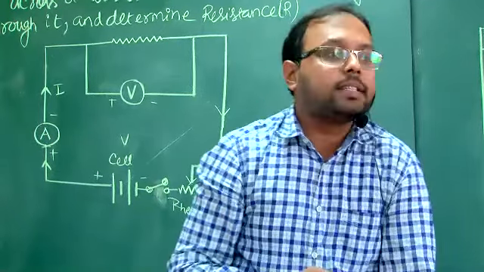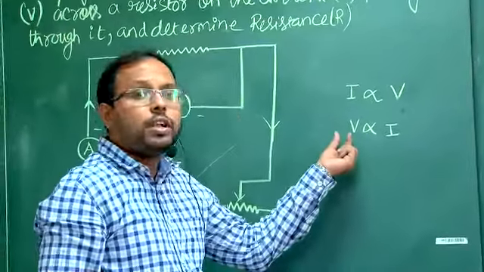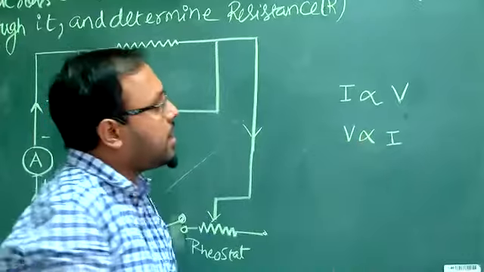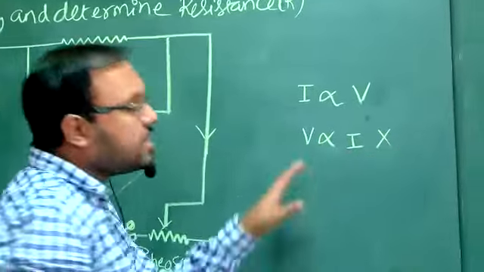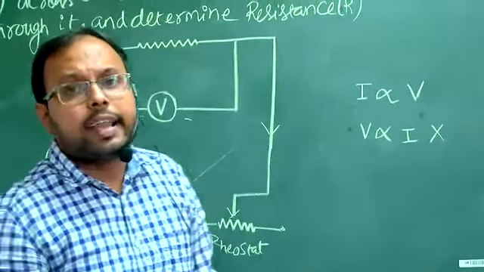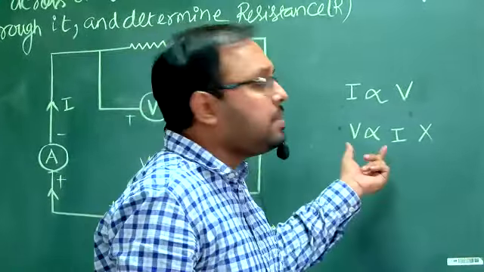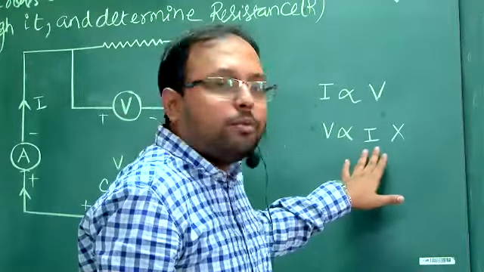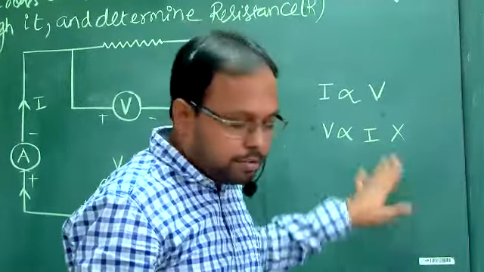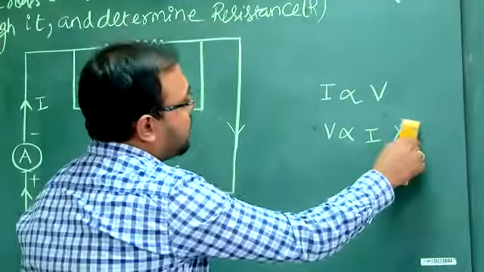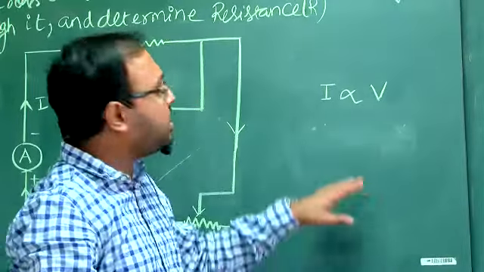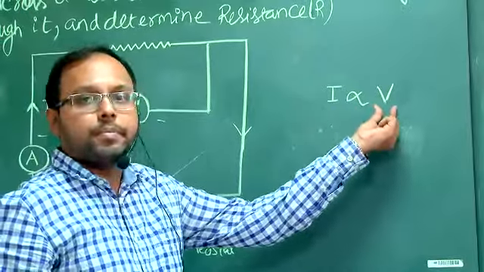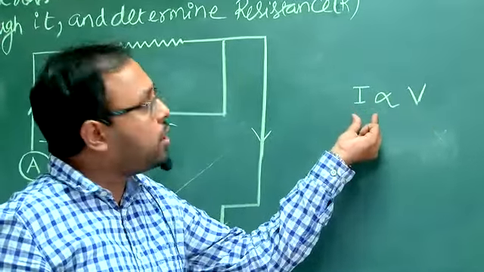No. So remember this thing. This is actually not possible. Voltage never depends on current. If I write this, it is wrong. But in your class 10 level book, sometimes these things are written. Being a CBSE teacher, we can sometimes give marks on this. But you should not follow this. You should not follow that potential is dependent on current. What you should follow is I proportional to V, that is, current depends on the voltage.